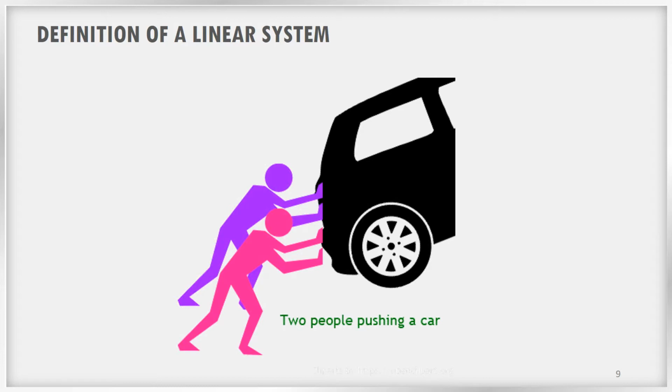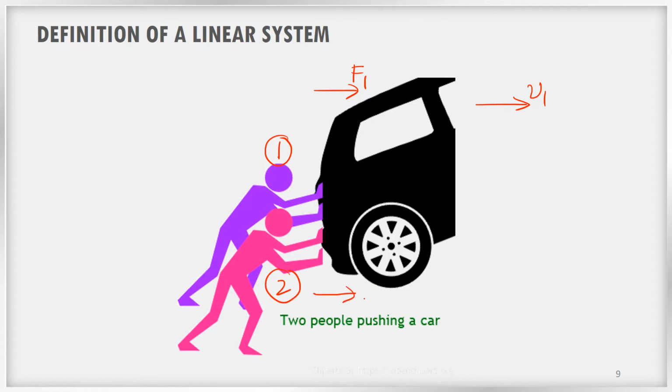Here you can see that two people are pushing the car. Assume that in a first experiment only this person is pushing the car, and let us assume that he is applying some force F1. Because of that force the car is moving a distance, let us say V1. Okay, and in the second experiment the second person alone is pushing the car.